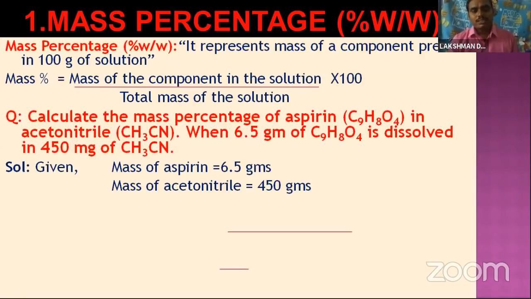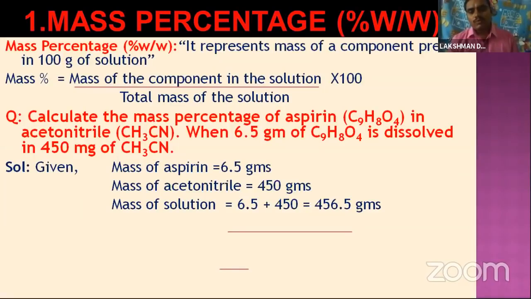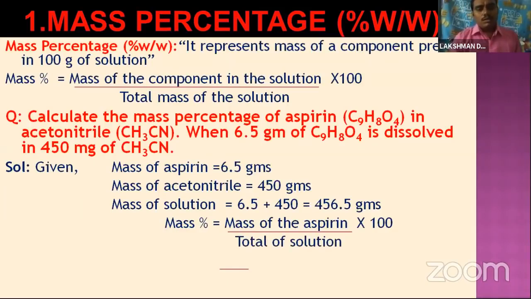The mass percentage is equal to the mass of the component in the solution by total mass of the solution. Total mass of the solution: 6.5 grams is aspirin, 450 is acetonitrile. Adding both, we get 456.5 grams. Coming to the formula, mass percentage is equal to the mass of the aspirin by total mass of solution into 100.